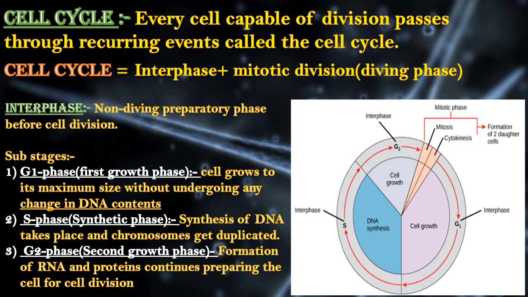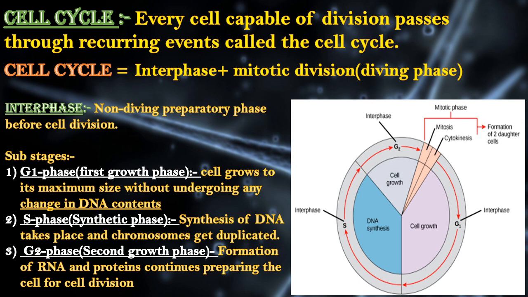In this phase, the cell grows to its maximum size without undergoing any change in DNA content. So, in the G1 or first growth phase, no change in DNA occurs. Now comes the S phase. S stands for synthetic phase. In the synthetic phase, DNA synthesis takes place and chromosomes get duplicated, as we discussed in the previous slide. Now the third phase is the G2 phase.